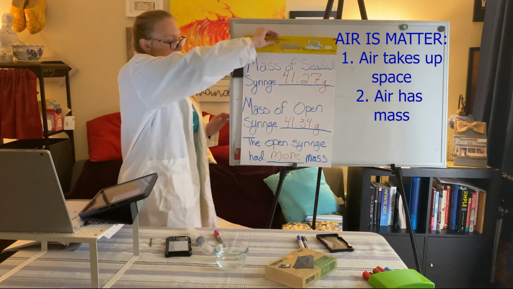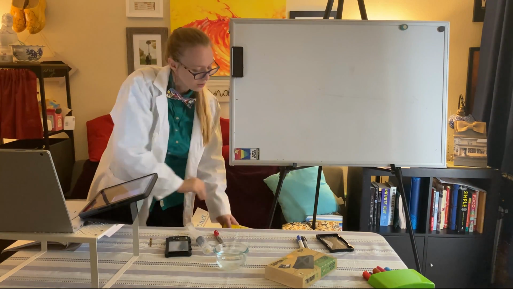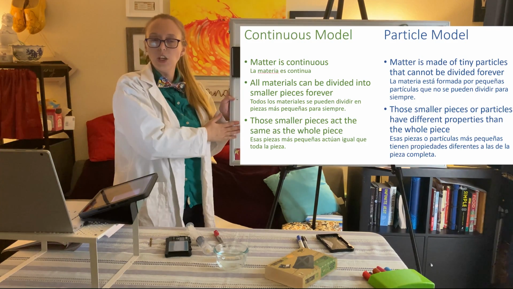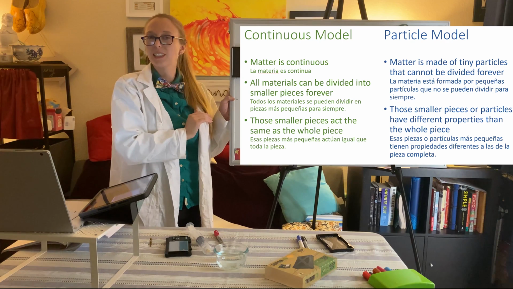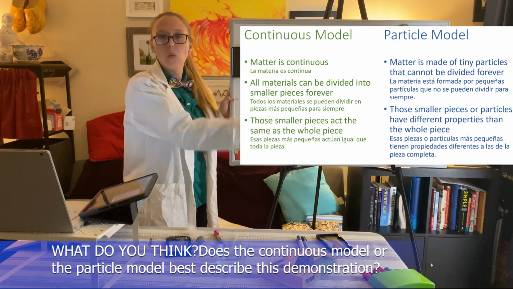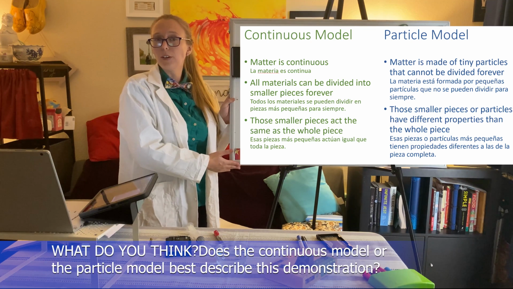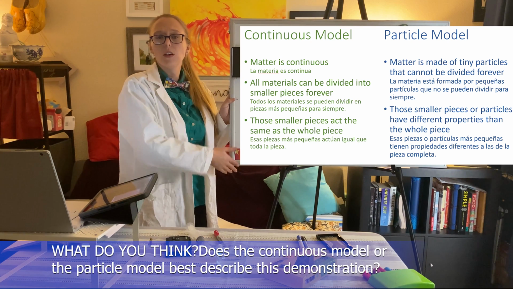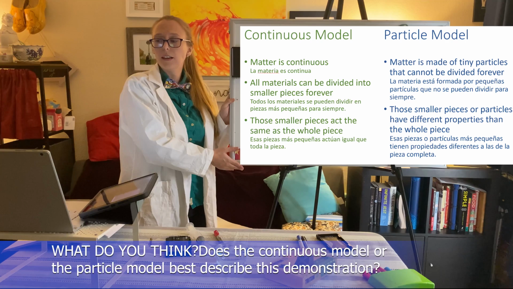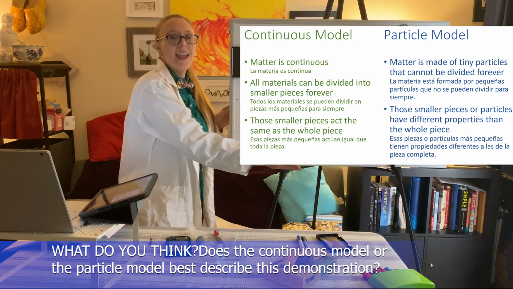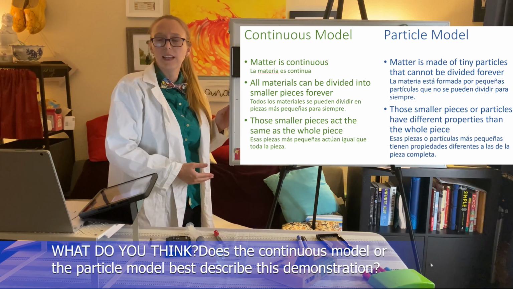So let's look back at these descriptions of models of matter. Does the continuous or the particle model best explain this demonstration? What do you think? Do you think air can be continuously cut forever like Aristotle describes? Do you think the small parts of air are the same as the bigger parts of the air? Or do you think air cannot be cut much smaller than it already is?